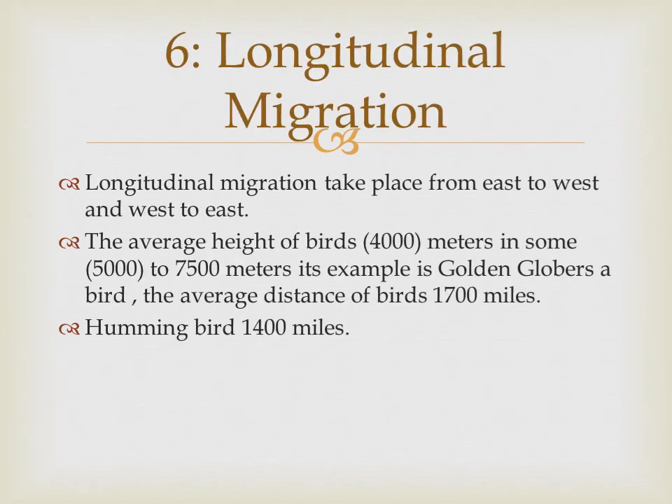Longitudinal migration. Longitudinal migration takes place from east to west and west to east. The average height of birds is about 4,000 to 7,500 meters. An example is the golden plover, a bird. The average distance that the bird covers is about 1,700 miles. Hummingbirds cover a distance of about 1,400 miles in longitudinal migration.